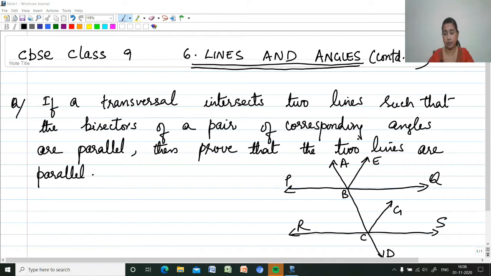So what is given in the question? Here it is given that the bisectors of a pair of corresponding angles are parallel. These two are parallel. That's what is given.